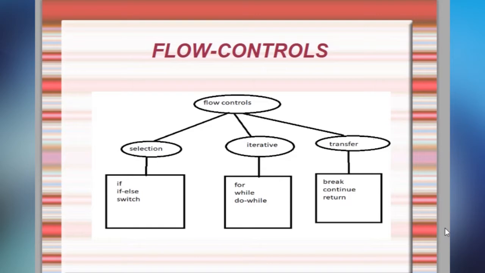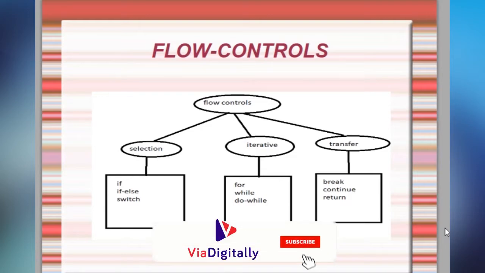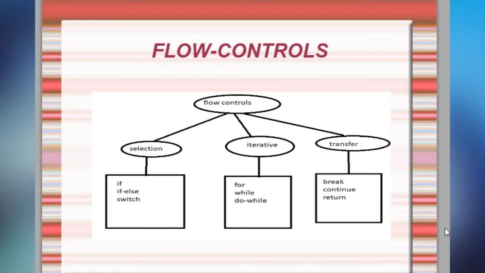Flow of control. That is, we can skip some lines of code without executing, or we can execute the same lines of code repeatedly. So these can be done by using flow controls, and there is no limitation of using these flow controls. Like we can use the if statement any number of times in our program, and we can use for, we can use break. There is no limitation of using these flow controls in our program.